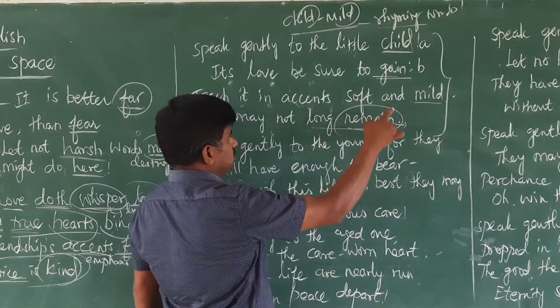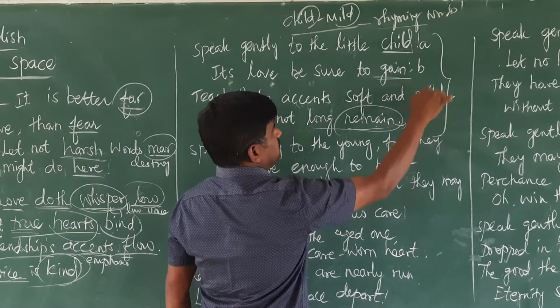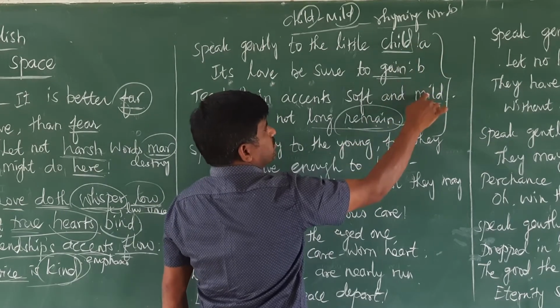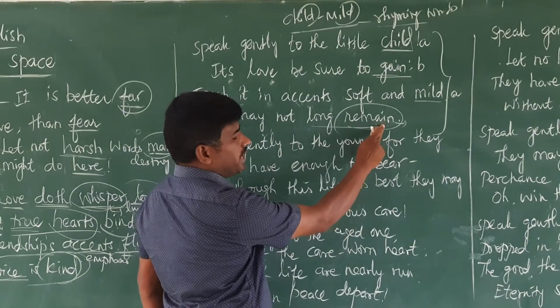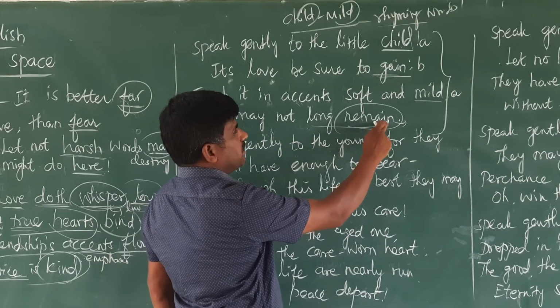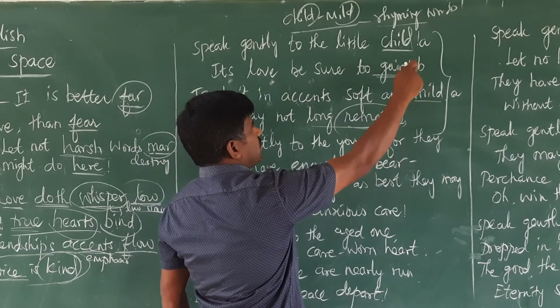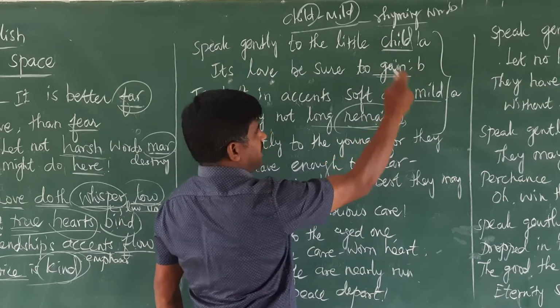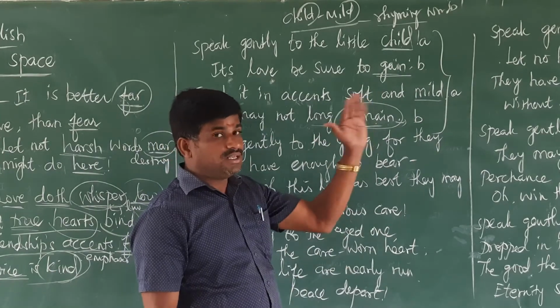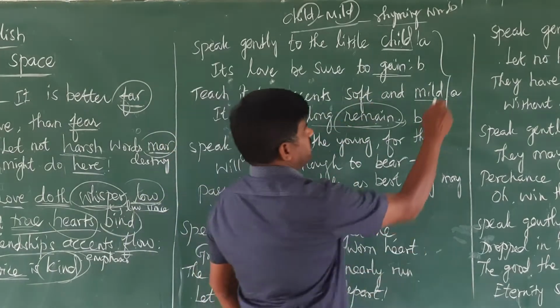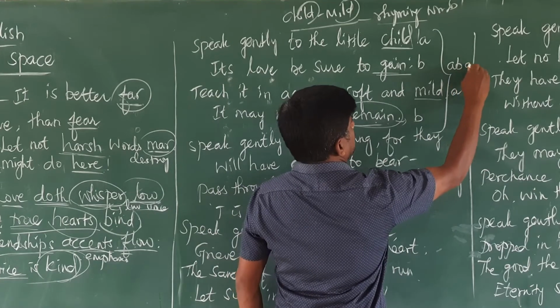Then the third line's last word again has the same sound as the first line. So we should write A again. Even the fourth line's last word ends with the same sound as the second line's last word, so we should write B again. That's the rhyming scheme of this stanza: A, B, A, B.